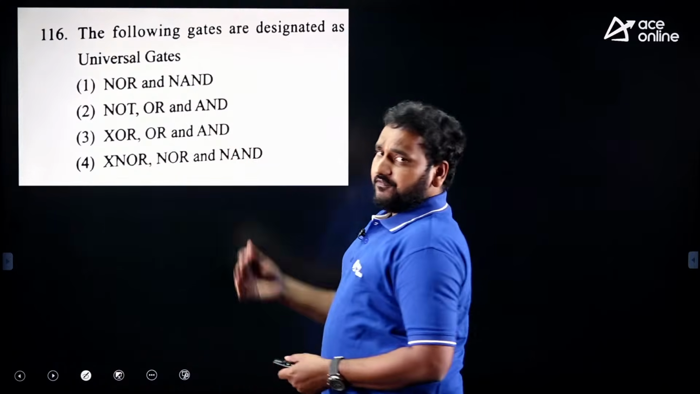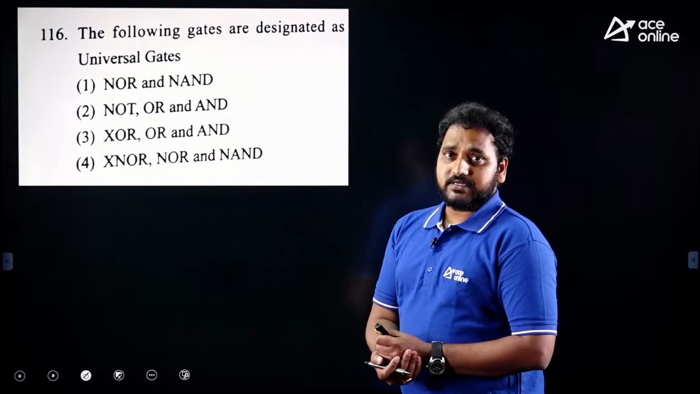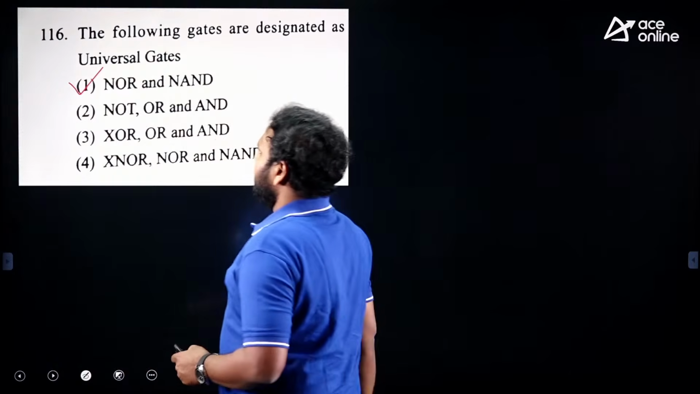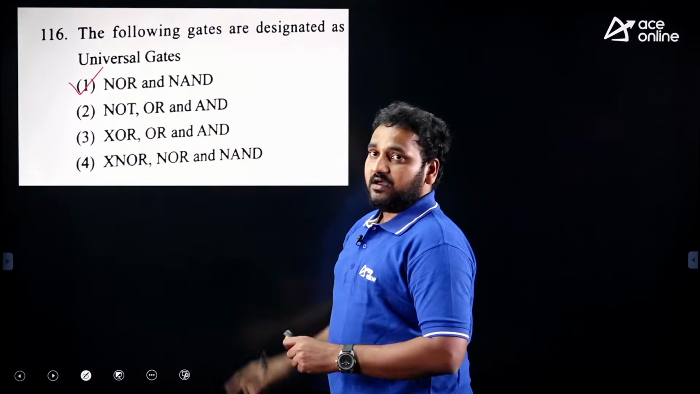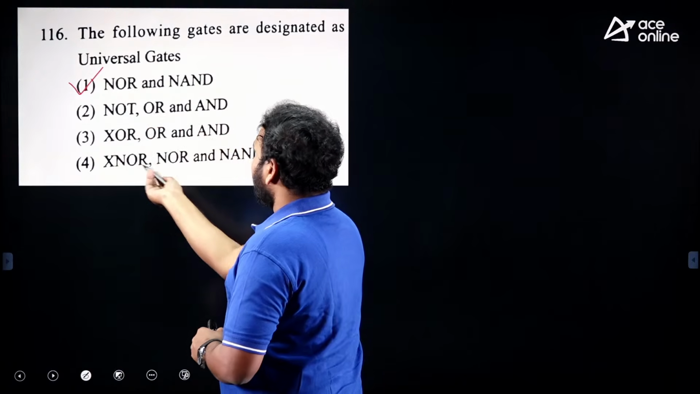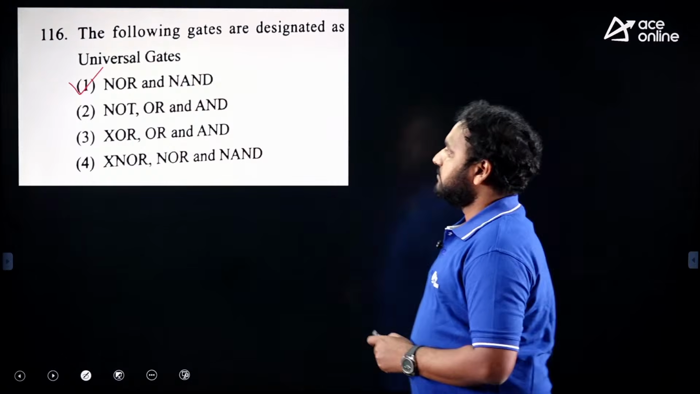Which of the following are the universal gates? NAND and NOR are universal gates, right? This is a direct question, and option 1. The remaining cannot be universal gates. We cannot select NOT gate, OR gate, AND gate, as there is XOR and XNOR here. We cannot select option 4 also. Yes.